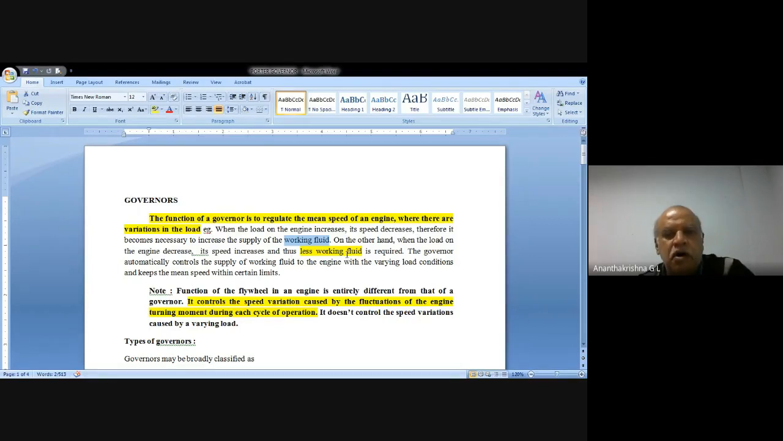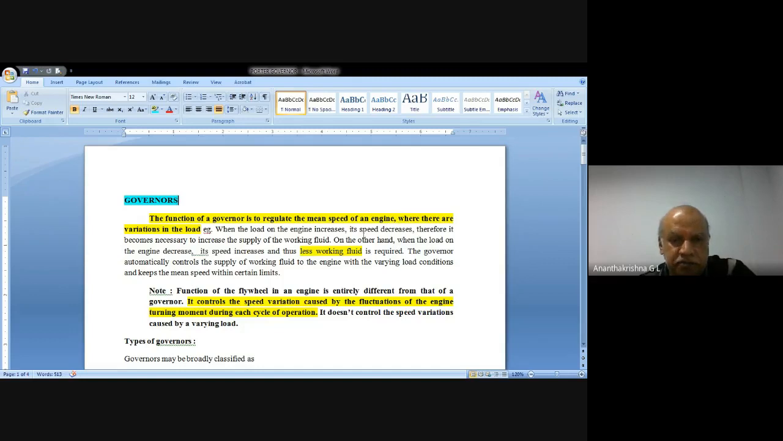This job of regulating the supply of fuel into the engine is done by what is called a governor. Is that okay? Are you there? So that is the job of a governor: to regulate the supply of working fluid to the engine depending upon the load on the engine.